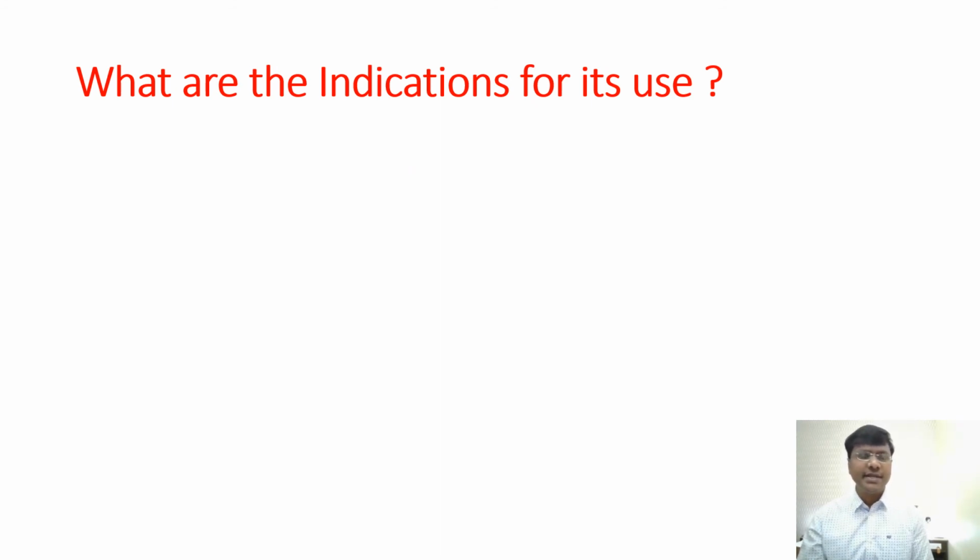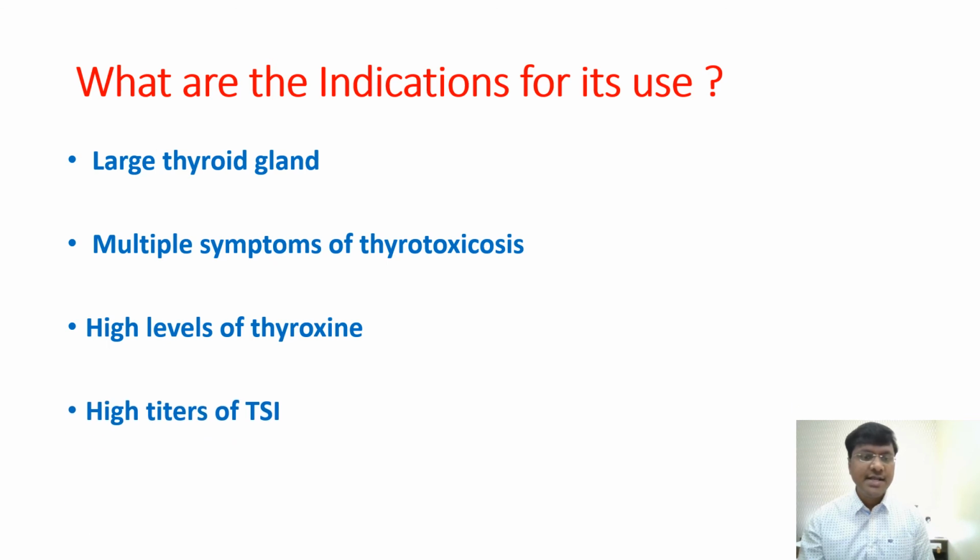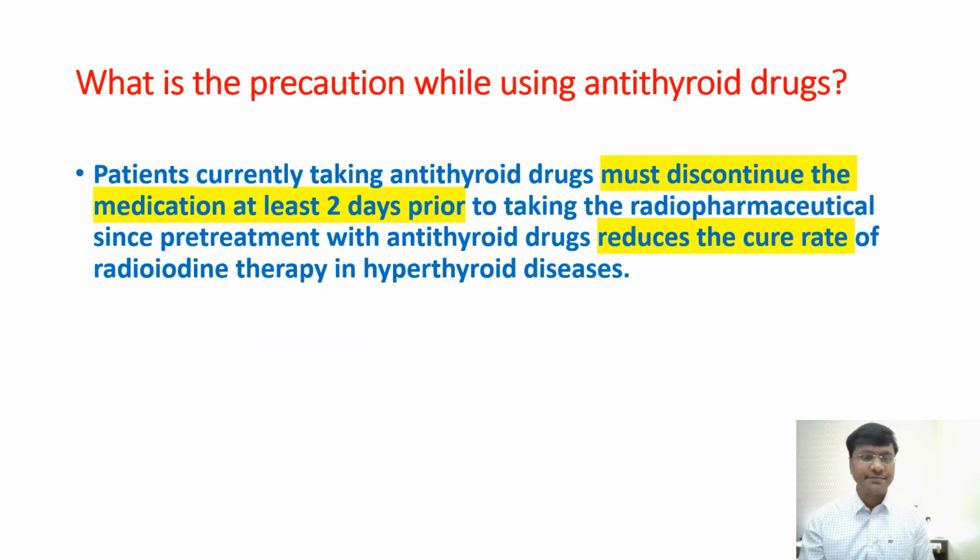Now, what are the indications for the use of radioactive iodine? Whenever there is a large thyroid gland, you can use radioactive iodine. If multiple symptoms of thyrotoxicosis are there, we can use radioactive iodine. High levels of thyroxine is another indication. And high titers of thyroid stimulating immunoglobulin being present is also an indication for the usage of radioactive iodine, that is iodine 131.